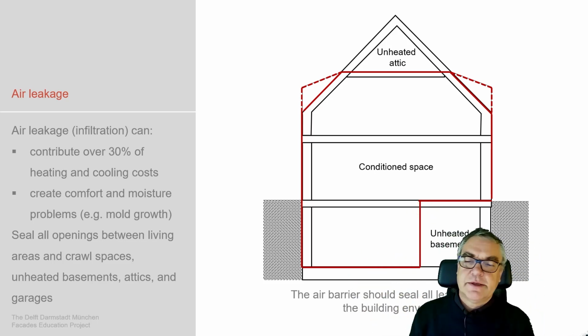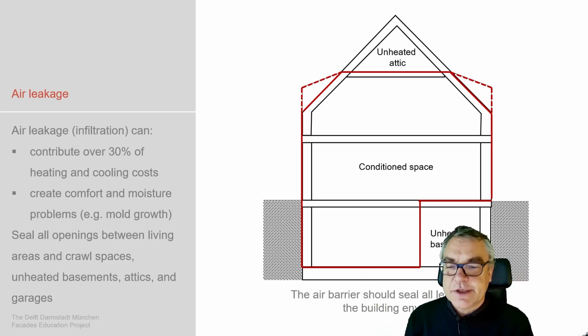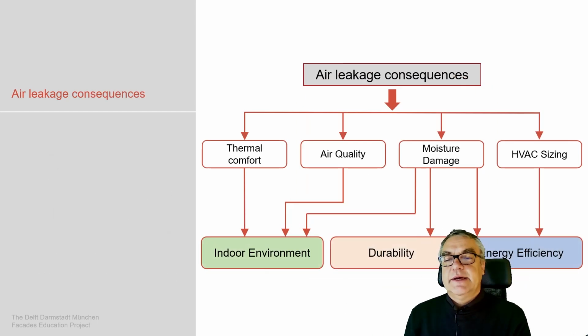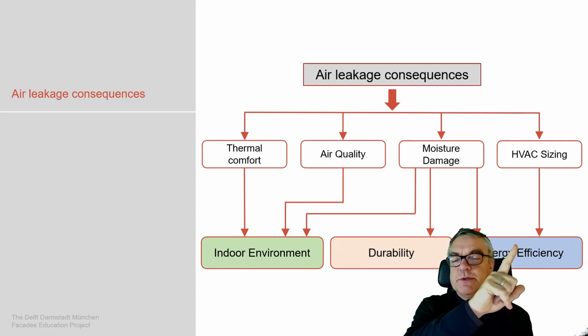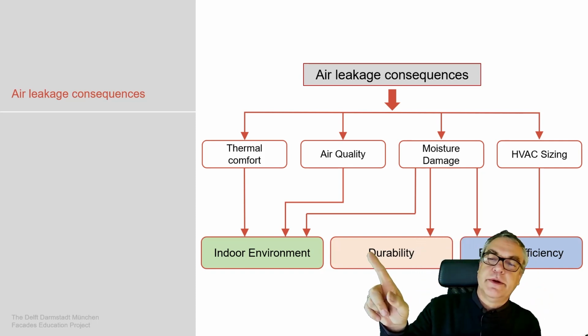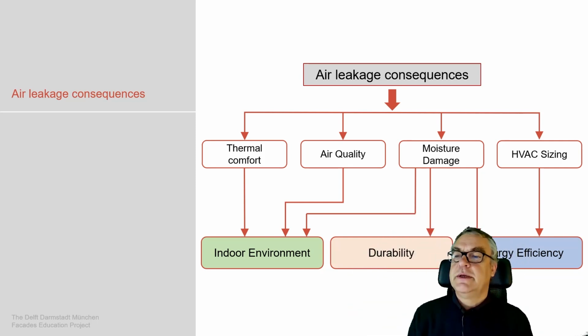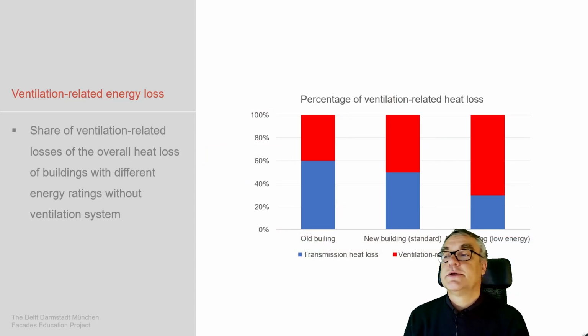It needs to be tight so that there's no leakage and no conditioned air exchange, but also no air getting into the system. As such, the air leakage consequences are thermal, air quality, moisture damage, and the HVAC system, so the heating system. The last two obviously end up with energy efficiency. Durability has to do with damage, and then indoor environment quality, meaning thermal comfort and air quality, is targeted.